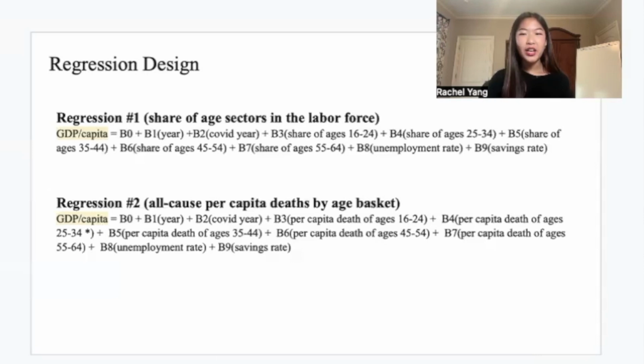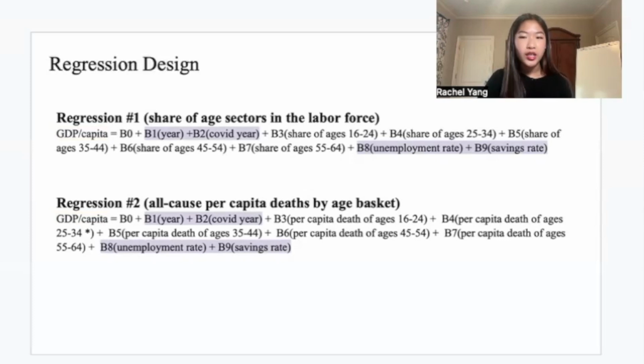So in both regressions, I quantify the health of the economy through changes in GDP per capita, making it my dependent variable and regression output. Likewise, in both regressions, I held my control variables constant, attempting to eliminate the influence of any extraneous variables. First, I set year B1 as a continuous control variable in order to track changes over time. In addition, I take a difference in differences regression approach by setting COVID year B2 as a binary indicator variable, using 0 and 1 to identify if the regressed year is 2020, the year of the COVID-19 recession.